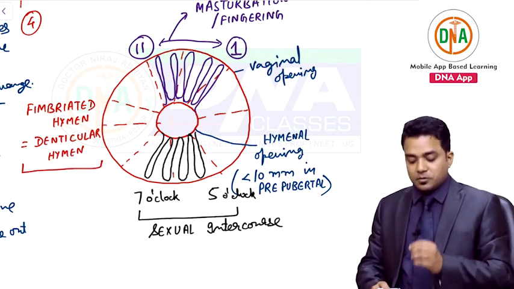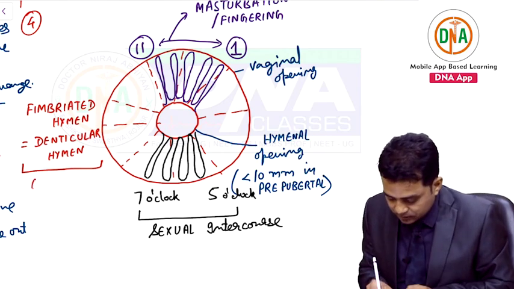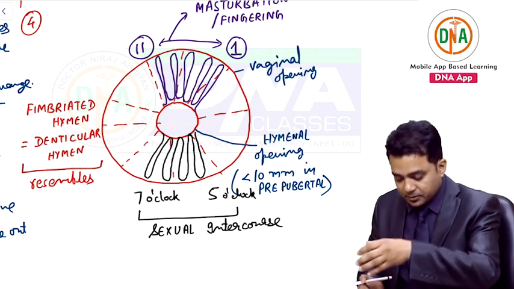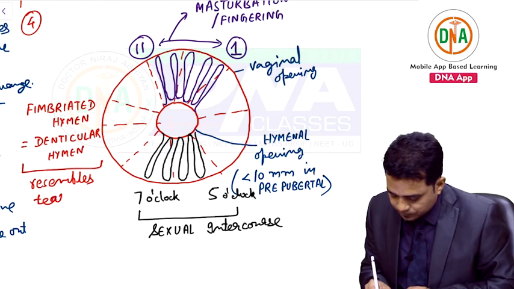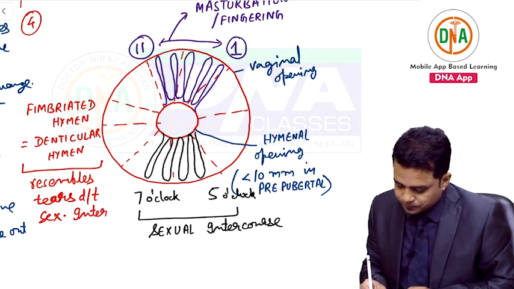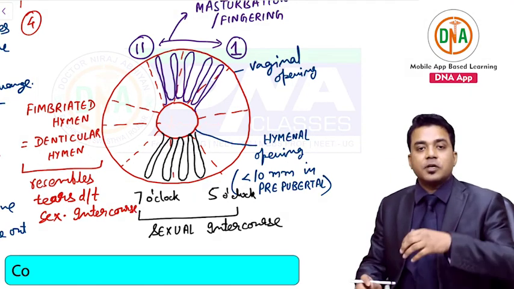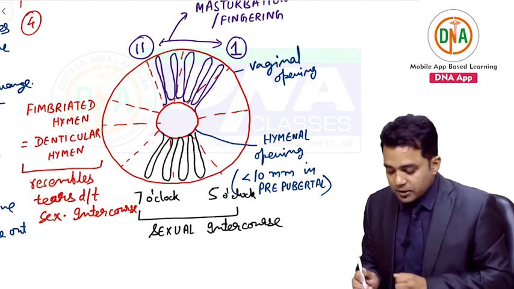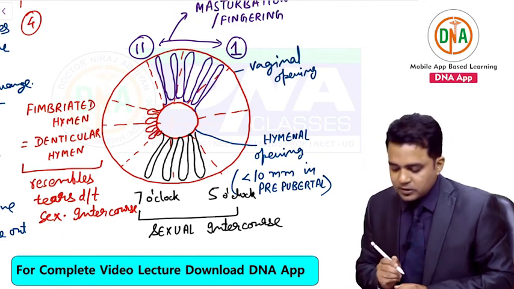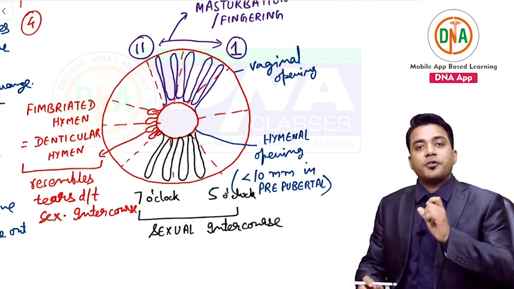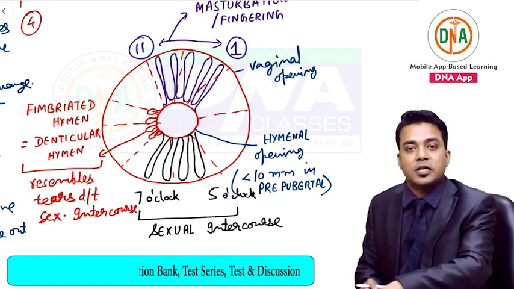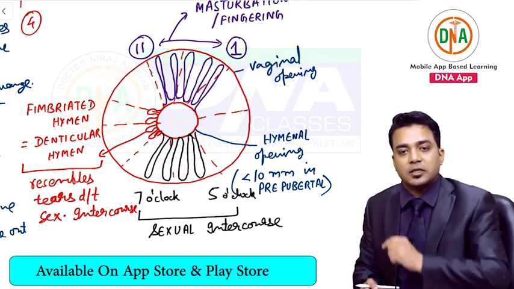Why is this important? Because the fimbriated hymen resembles tears due to sexual intercourse. These variants will confuse a doctor. So how will the confusion be cleared? The anatomical variants won't reach the margins. They will be present like this. They will not reach the margins. This is how, as a doctor, I will differentiate: okay, this is the anatomical variant. This is not actually a tear, if the tears are not reaching the margins.